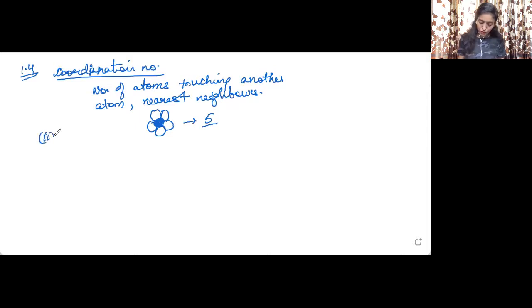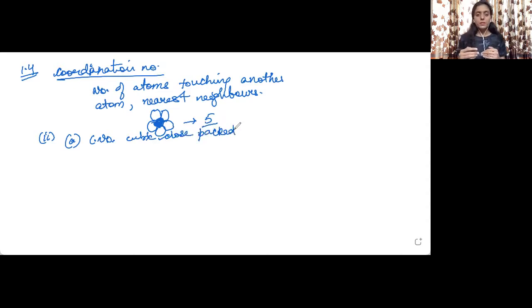Okay, then let us move into the second part of this question. The second part of this question has 2 subparts. We need to tell what is the coordination number of atoms in a cubic close packed structure. So first part is we need to tell what is the coordination number of an atom in cubic close packed structure. Cubic close packed structure, that is CCP.